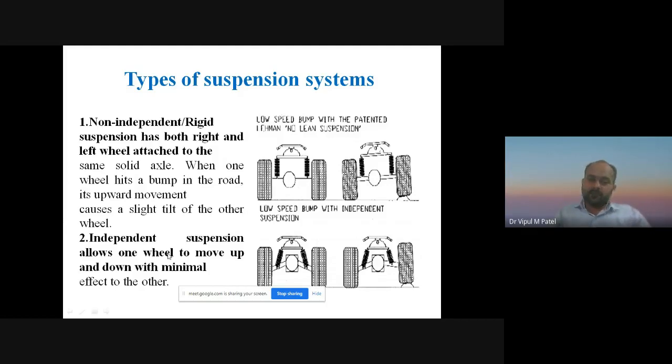But if we are using an independent suspension system, then it allows one wheel to move up and down with a minimal effect on the other. We cannot say that one wheel goes up and the other does not move at all, but we can say that it allows one wheel to move up and down with minimal effect to others.